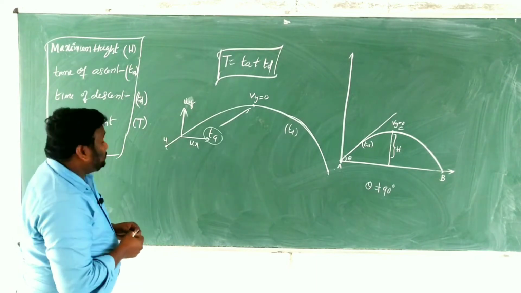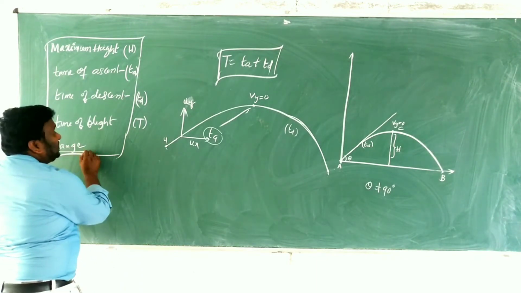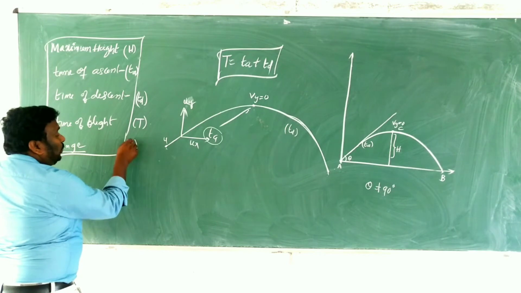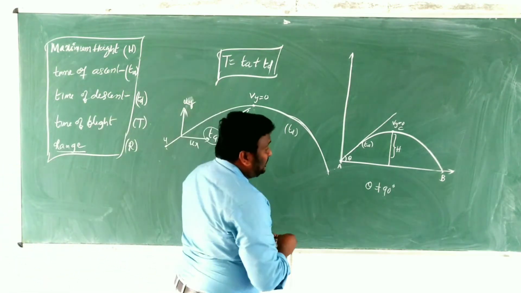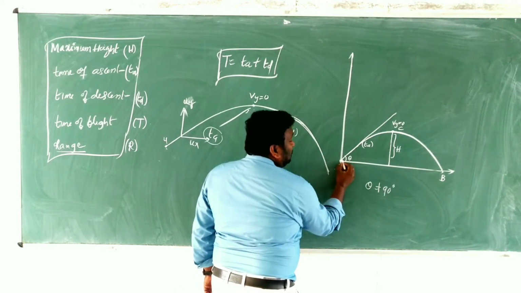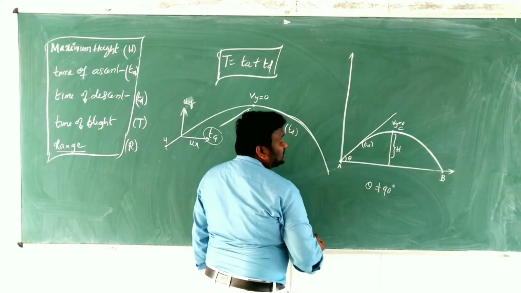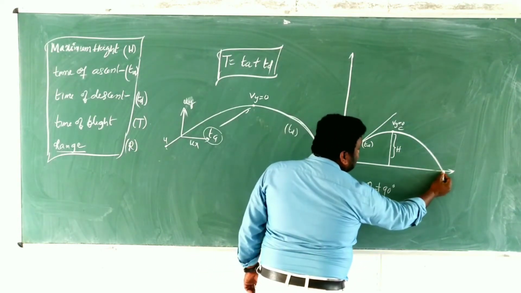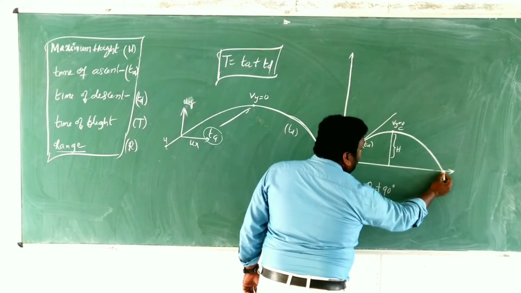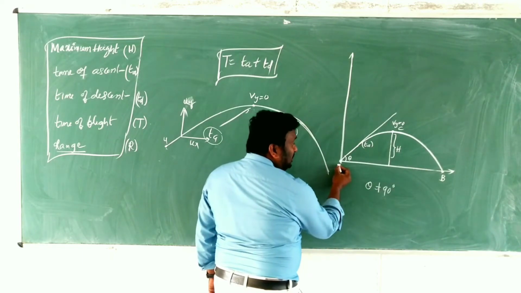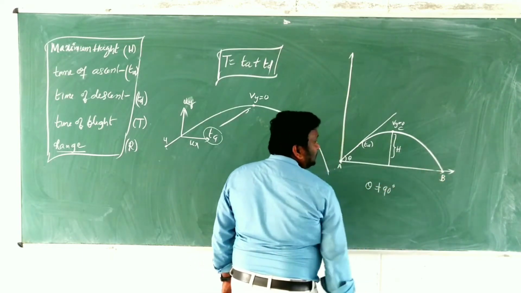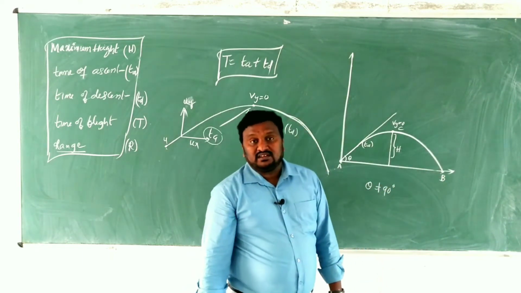And now next we have another definition, children: range. What is range? Here this is the starting point of the projectile and this is the final point of the projectile. Initial point, final point. Clear?